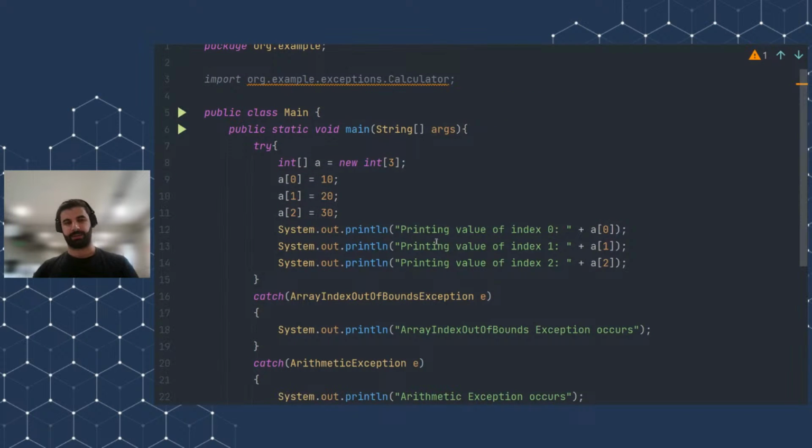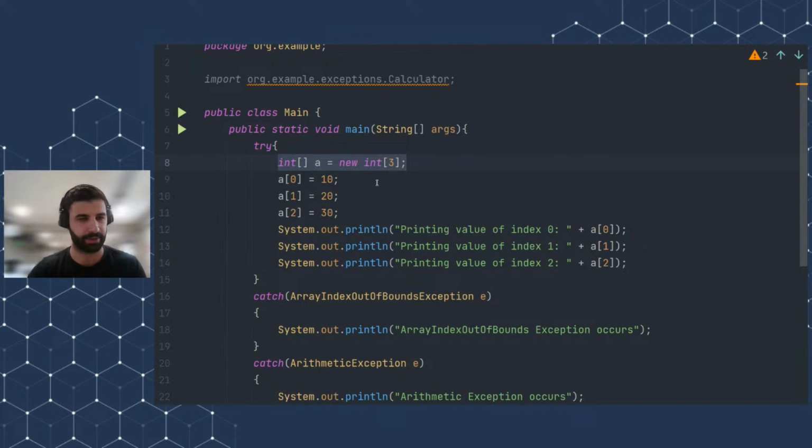Let's say something like this. In the try block, we can not only call methods, we can write any block of Java code we want, right? What I'm doing here is I have created an array of size 3, and I have assigned the indexes 0, 1, 2 different values like 10, 12, and 13. And I'm trying to System.out.print the value of index 0, index 1, index 2, and so on.